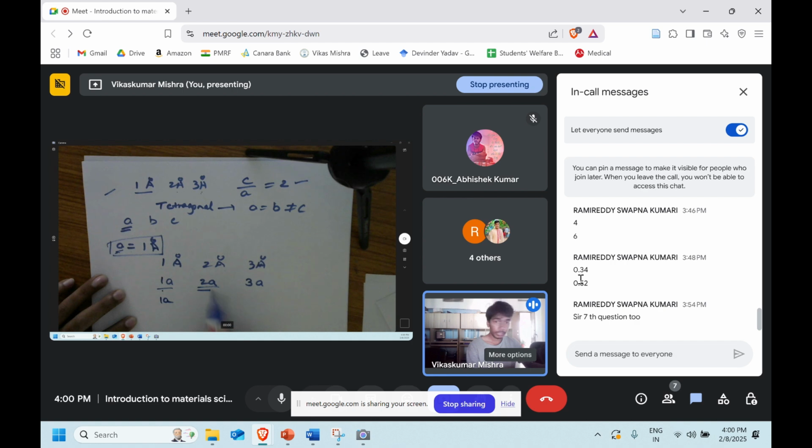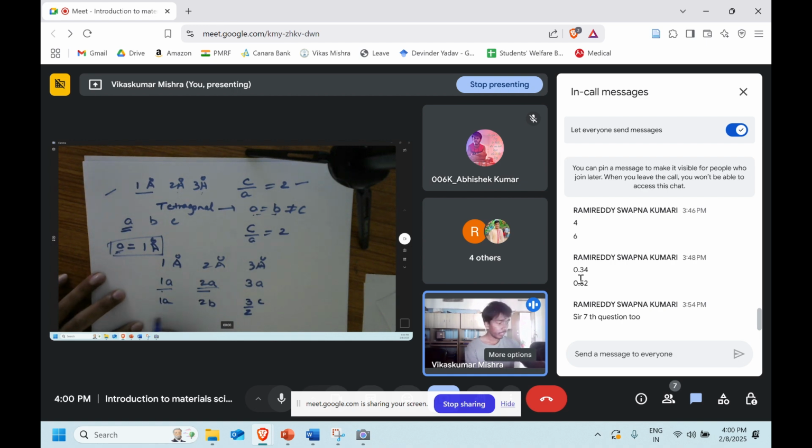Second one I have to represent in terms of B, and I know that A is equal to B. So I will write 2 of B. Now the third one I have to represent in terms of C. It is given that C by A is equal to 2. So what can I do? I will substitute A equal to C by 2. So I will write 3 C by 2.